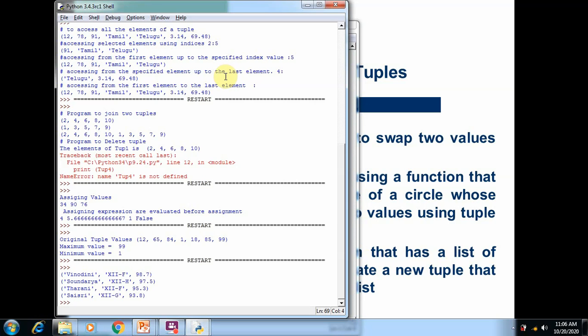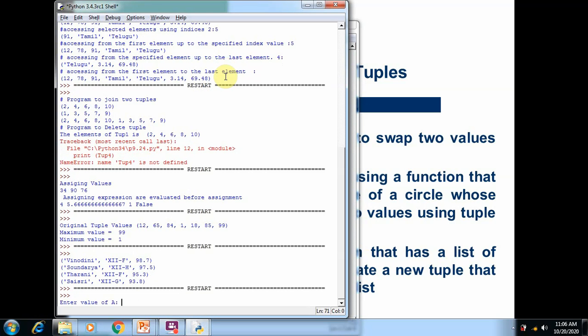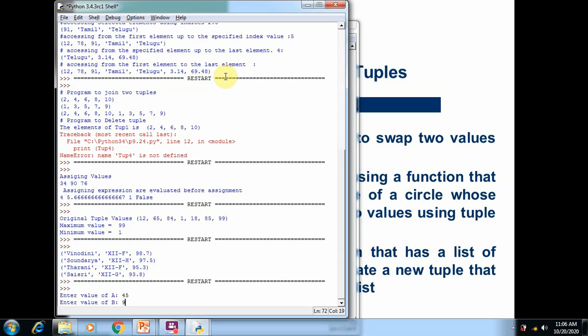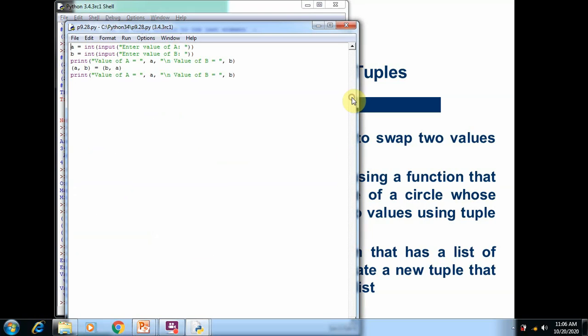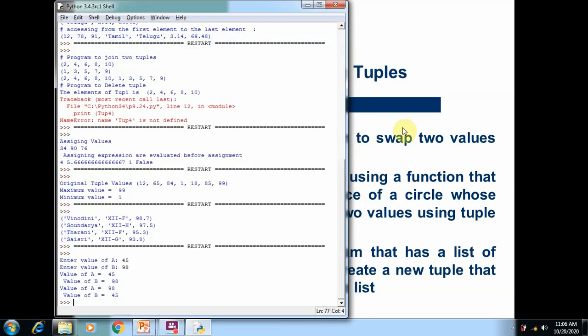So we run the program. Here the a value is 45 and the b value is 98. The first time we print, the a value is 45 and the b value is 98. But when we swap the values using assignment in the tuple, we can see the value of a is 98 and the value of b is 45. So this is how we use tuples for swapping the values between two variables.